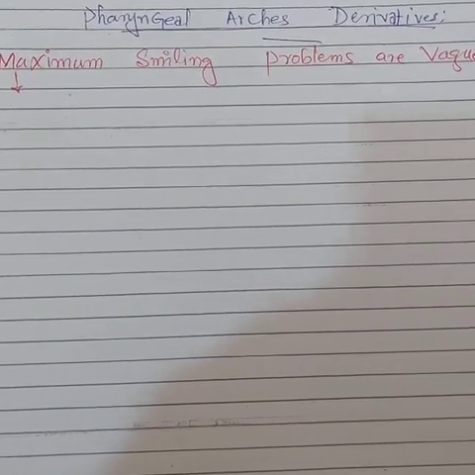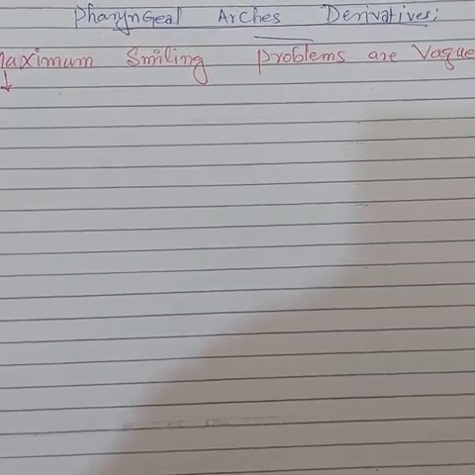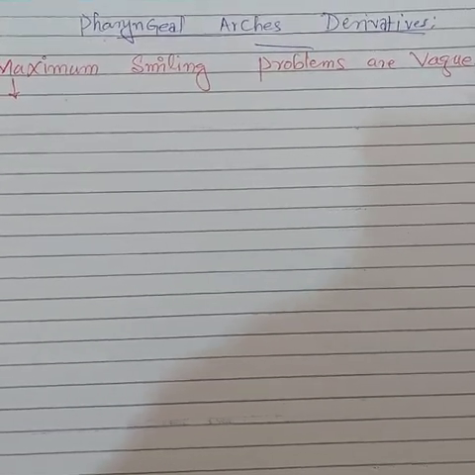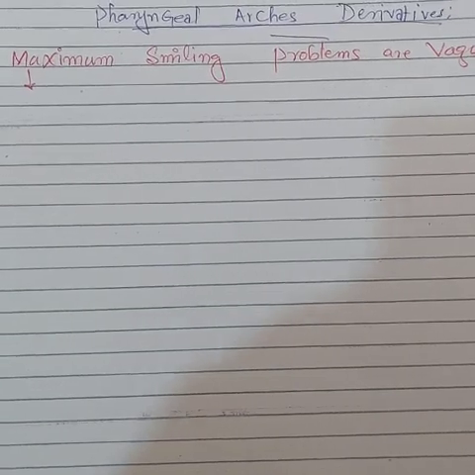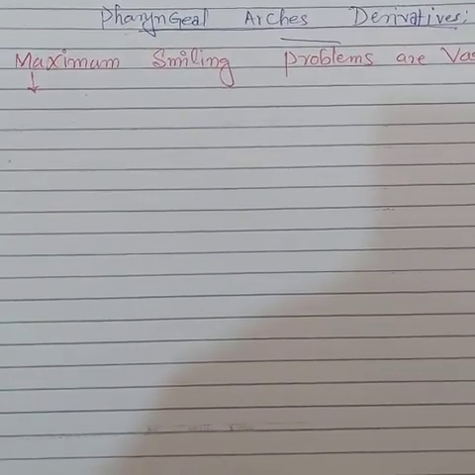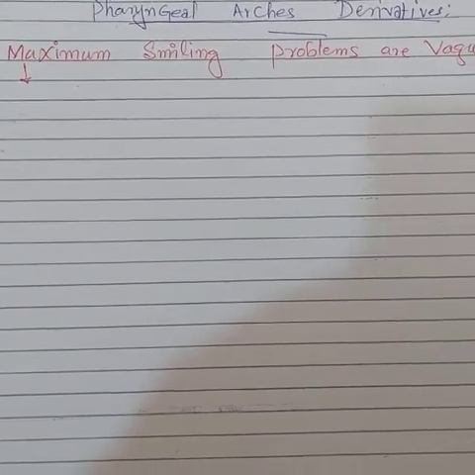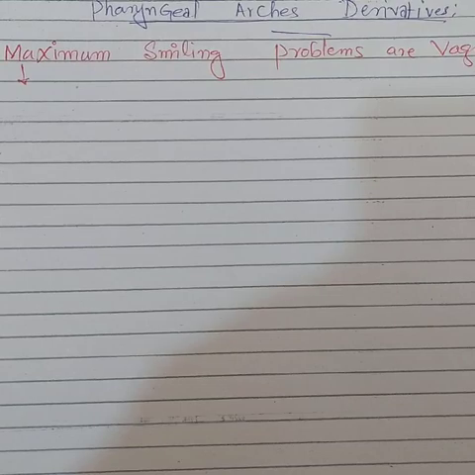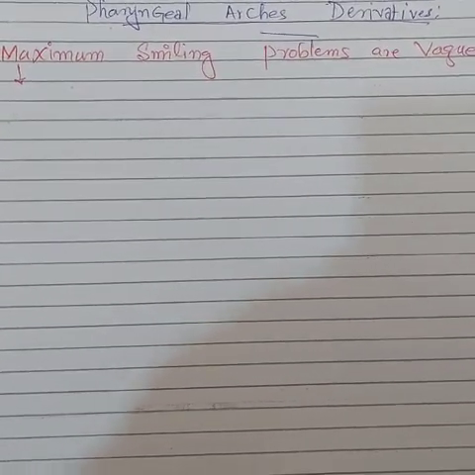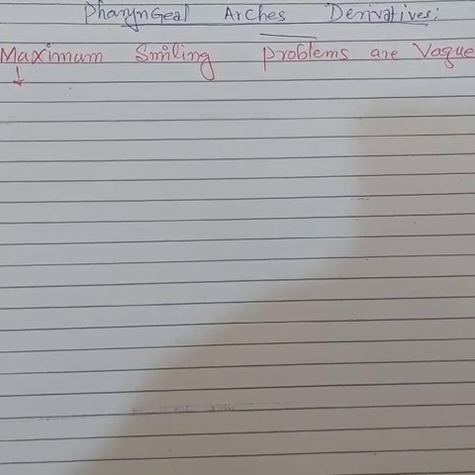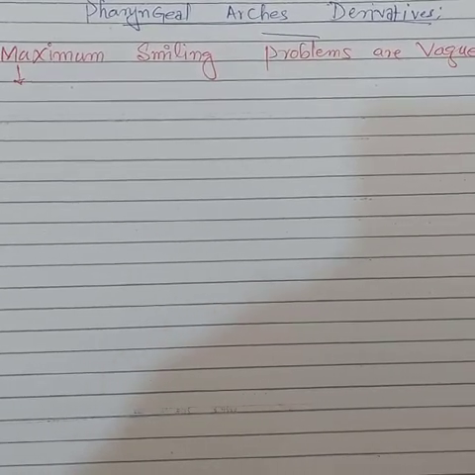And for that, I have read this simple mnemonic, which is "maximum smiling problems are vague." And you can remember it in a sense, if a beautiful lady just smiles at you, then you don't know what was the purpose of this smile. Most of the smiles are vague and you can't get a clear cut purpose from that. So just remember this mnemonic: maximum smiling problems are vague.